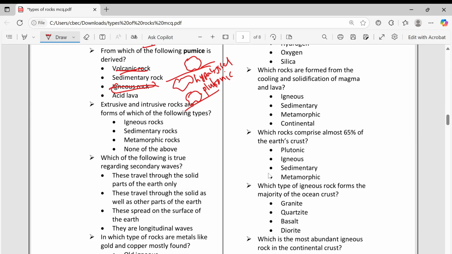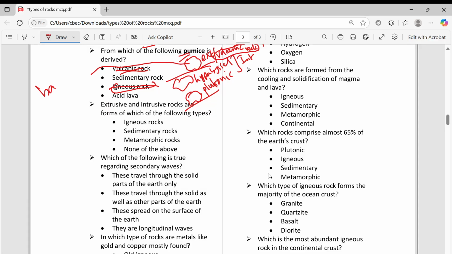These two are intrusive. On the surface it is called extrusive, also called volcanic rock. Volcanic rock means it is forming on the surface. So pumice is an example of volcanic rock. I told basalt as well.